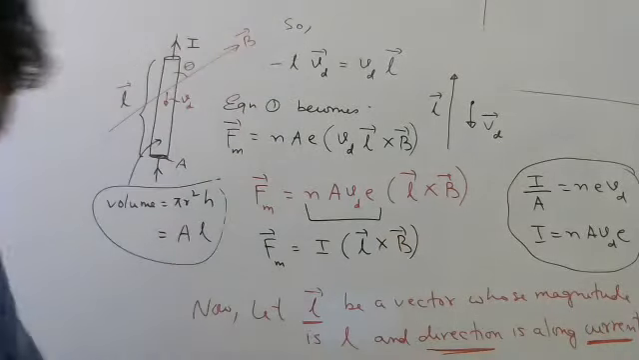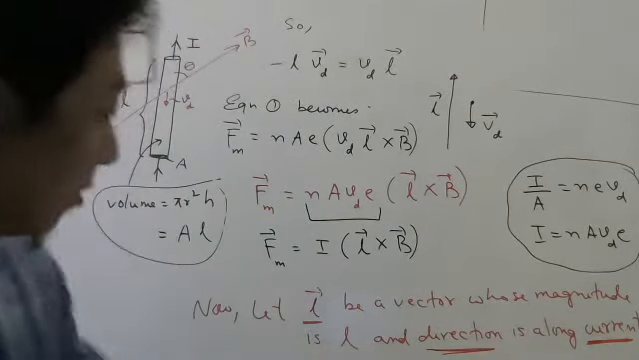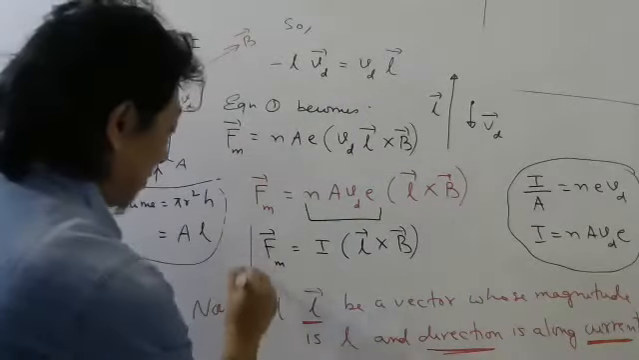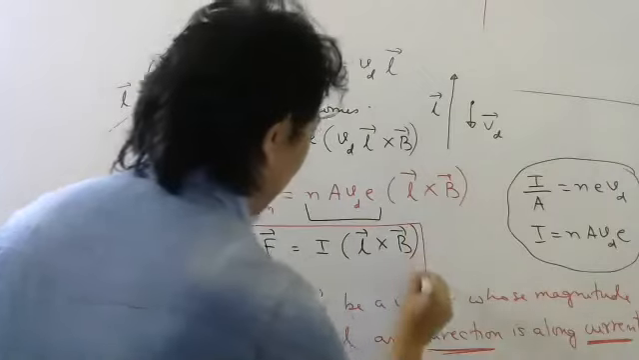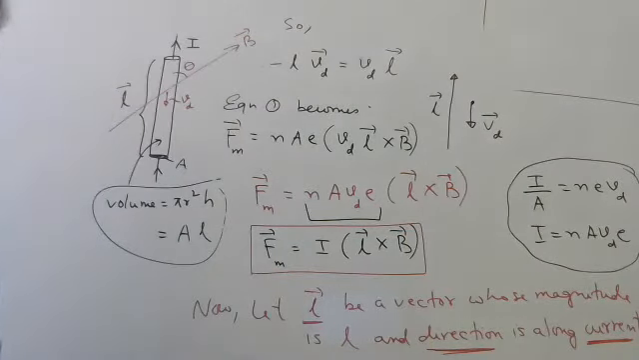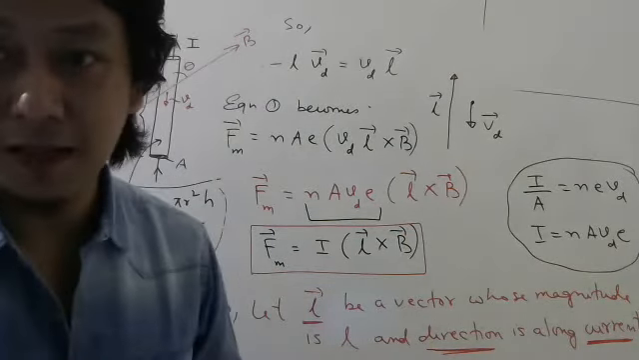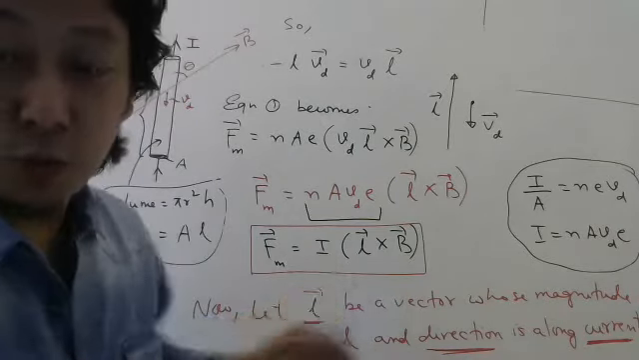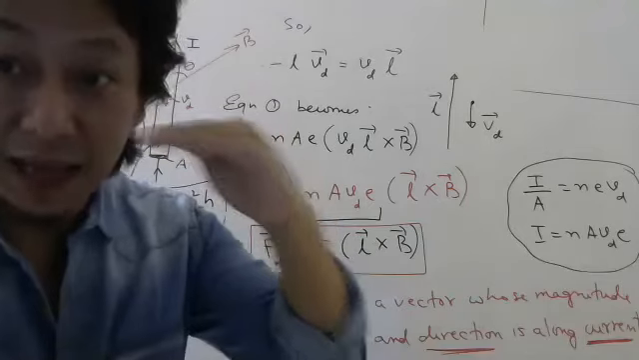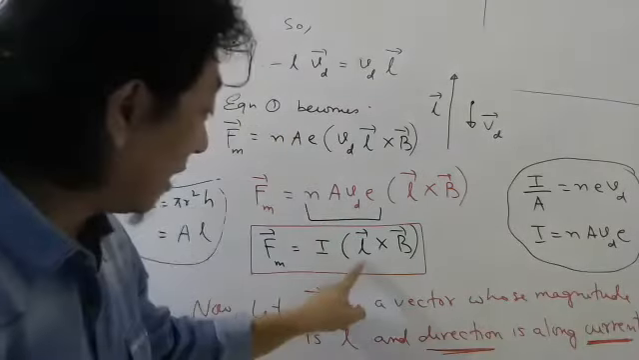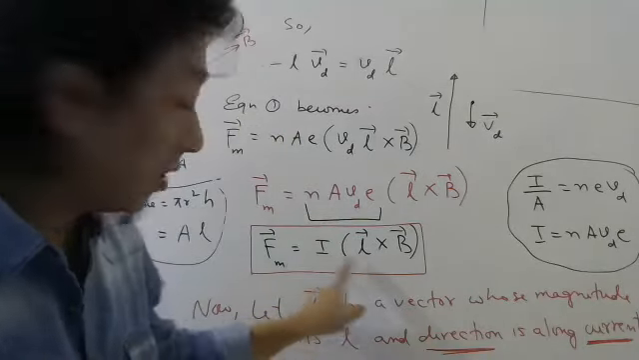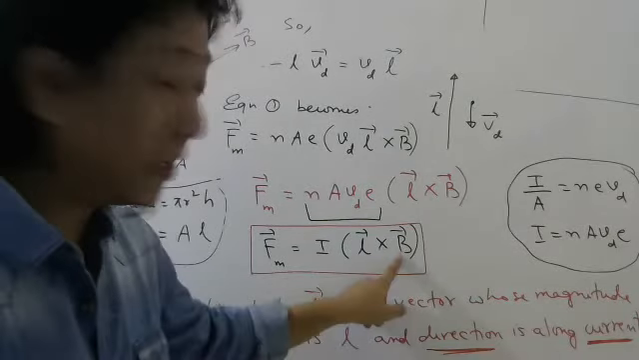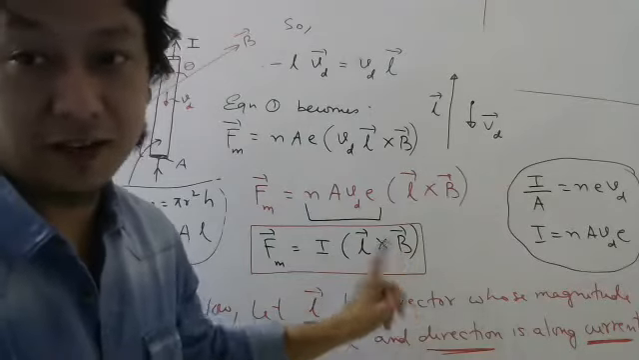So this looks much better than the previous formula. This is the formula for the magnetic force on a straight conductor which carries this much current, which has a length L, and the direction of this L bar is taken along the current, when it is kept in an external uniform magnetic field, capital B.